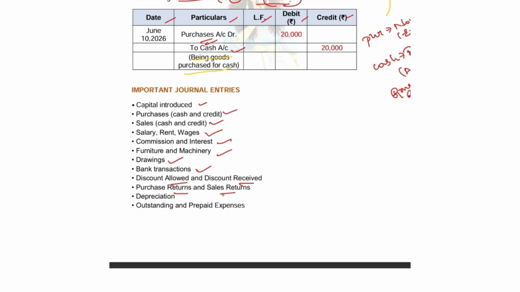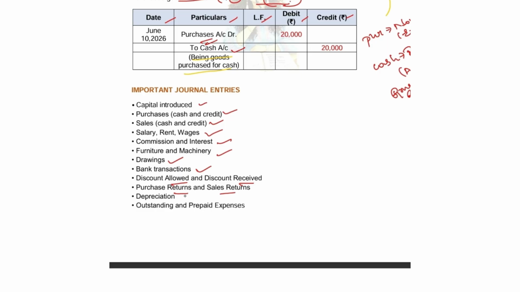Purchase return and sales return. If you have purchased something, there might be a return or there might not be a return. It is not necessary that for every purchase you will have a purchase return and for every sale you will have a sales return. Sometimes you will have that and sometimes you will not. Like if you purchase some tomatoes and they are rotten, you will be returning them.